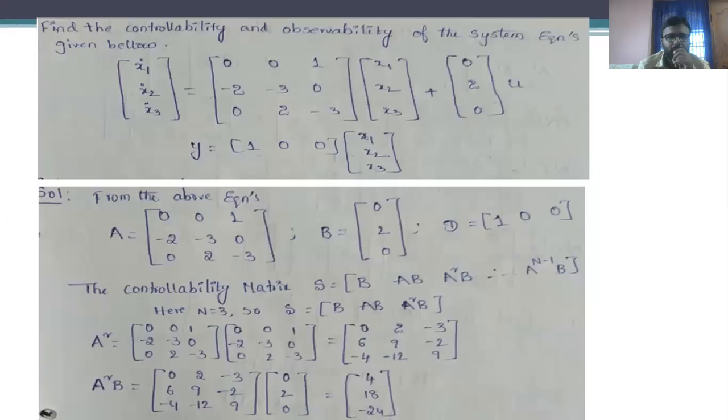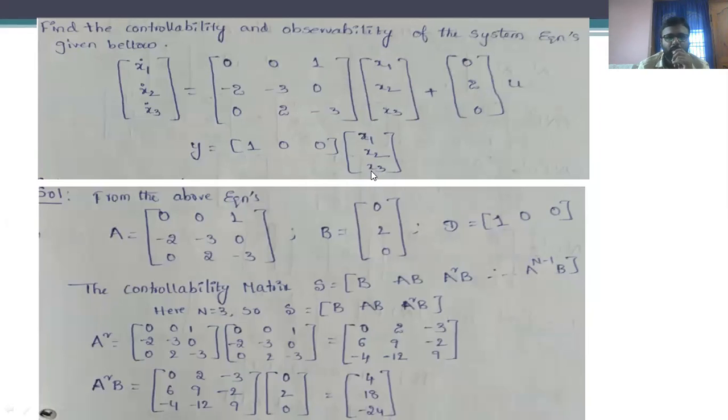The next problem is to find the controllability and observability of the system with the equations given below. That is x1 dot, x2 dot, x3 dot is equal to 0 0 1, minus 2 minus 3 0, 0 2 minus 3, times x1 x2 x3, plus 0 2 0, and y is equal to 1 0 0 times x1 x2 x3.